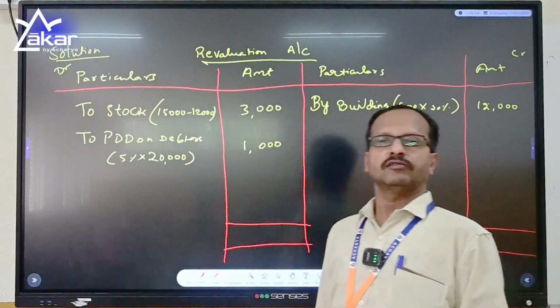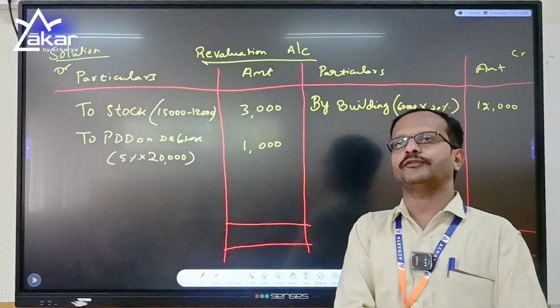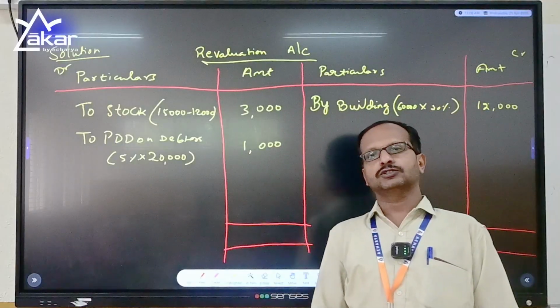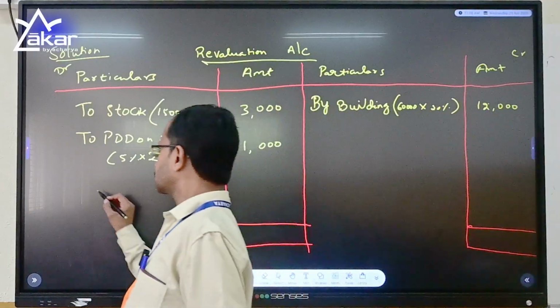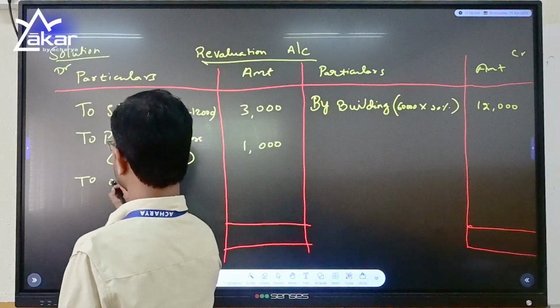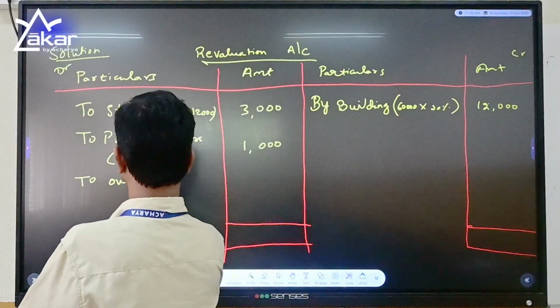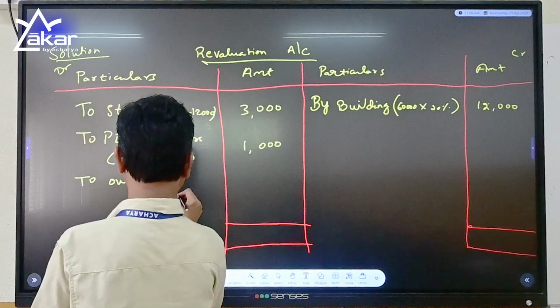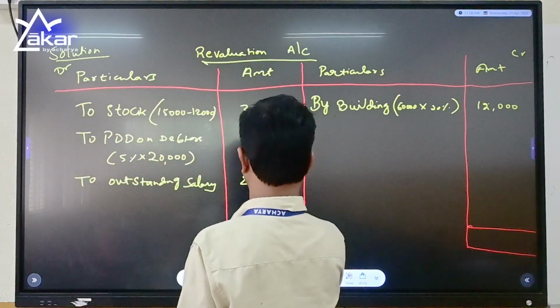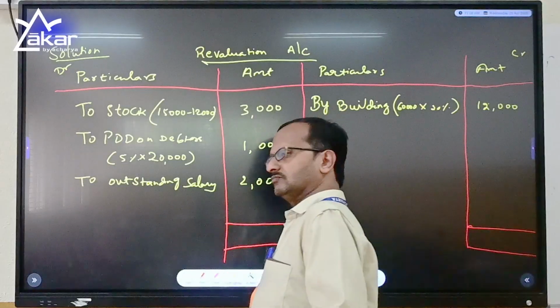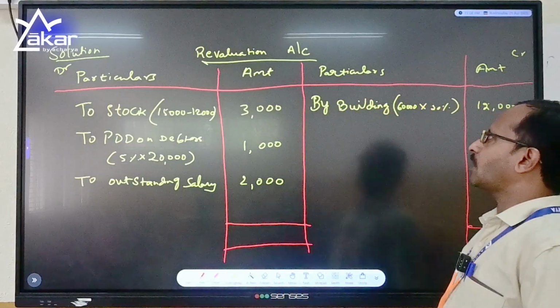And lastly, we have an outstanding salary of 2,000 which has to be paid. As salary comes under expenses and liabilities, it has to be posted on the debit side. Outstanding salary 2,000.